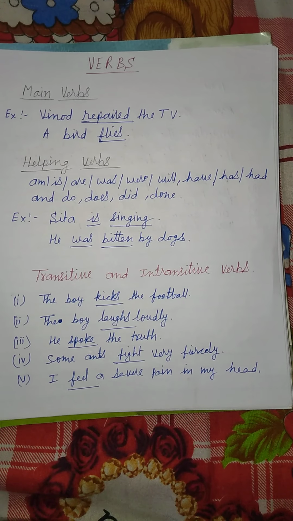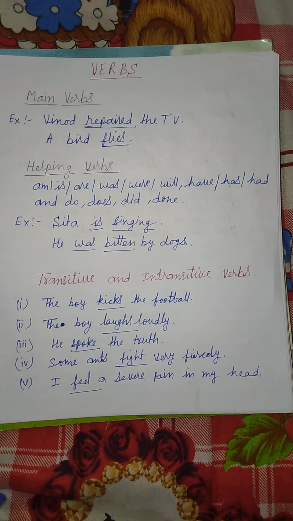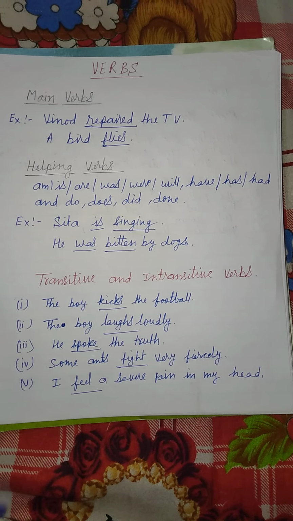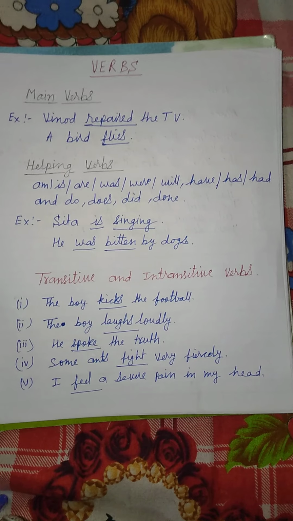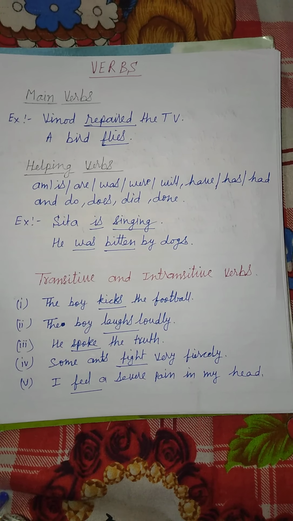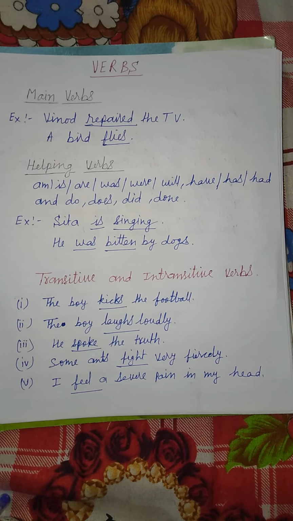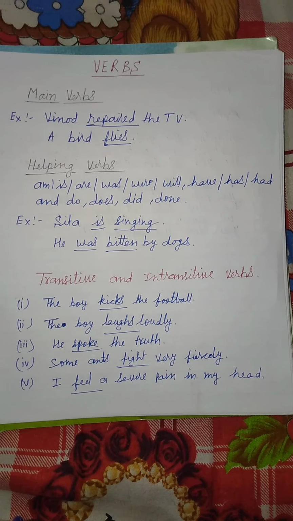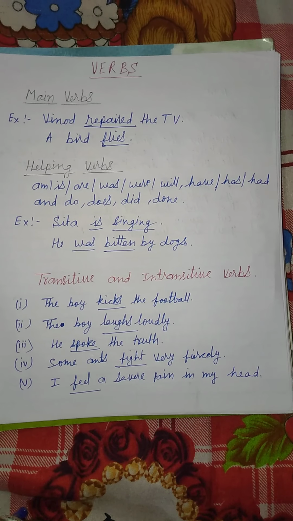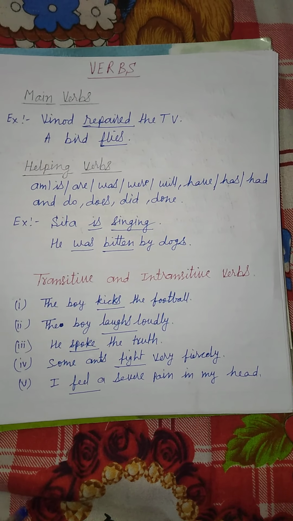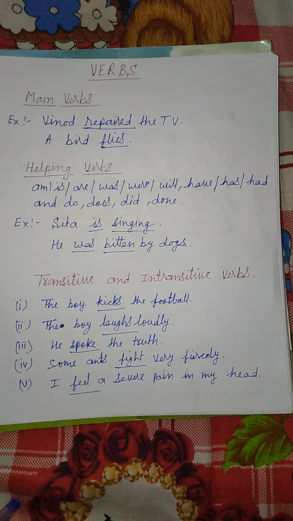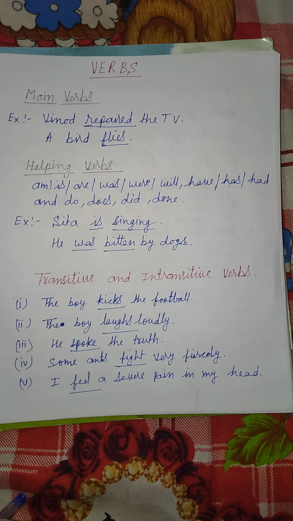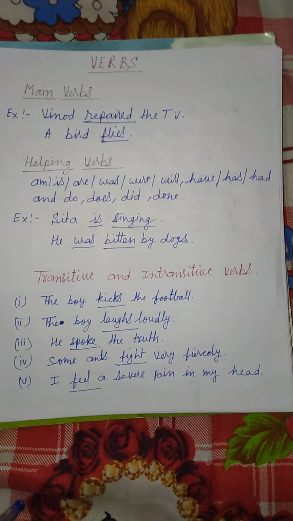Next topic is transitive and intransitive verbs. A transitive verb is a verb that denotes an action which passes over from the doer or subject to an object. And the definition for intransitive verbs: an intransitive verb is a verb that denotes an action which does not pass over to an object or which expresses a state or being.